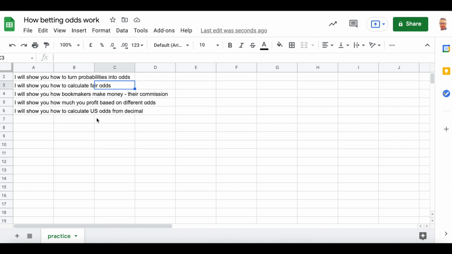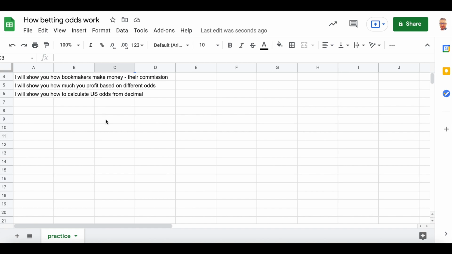Okay, so let's say that we have two teams. We have team A and we have team B. And the probability of a positive outcome, this is a win for team A, let's say it is 47%. And the probability for the second team is, let's say, 53%.